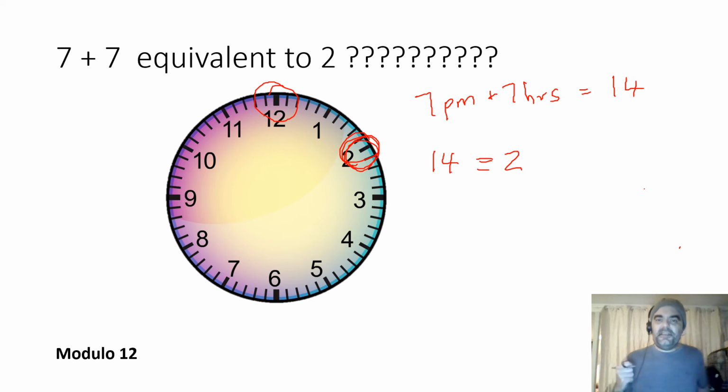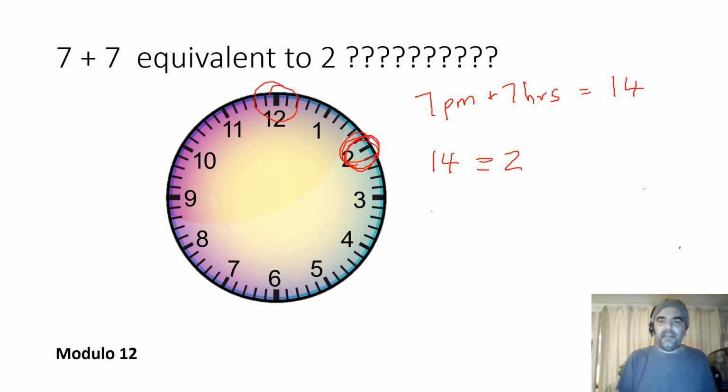This is something that you've done before. Even with the most basic knowledge of mathematics, we can do this. This is something we do every day. We do time calculations. But what you're not aware of is that you're actually doing modulo arithmetic as you're doing that. So in this case, we're saying that 7 plus 7 could be equivalent to 2 in the modulo 12 system.